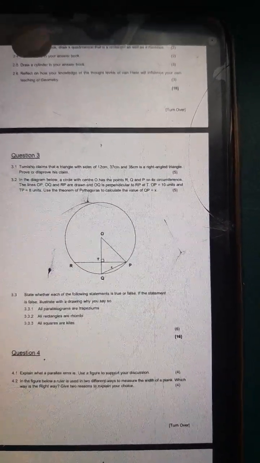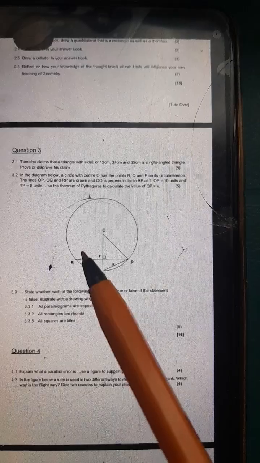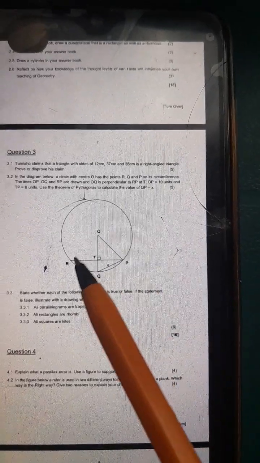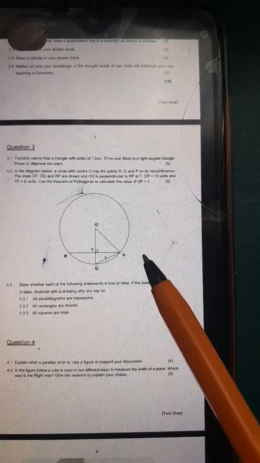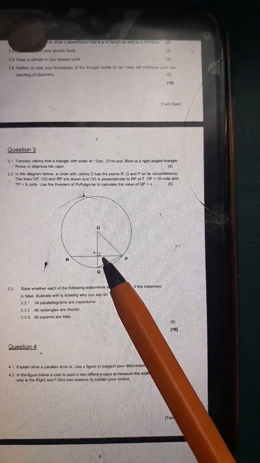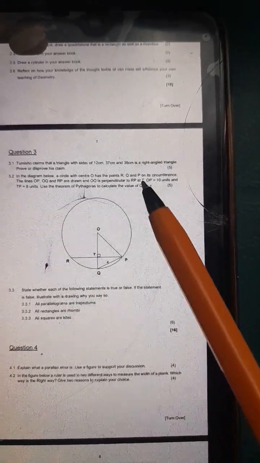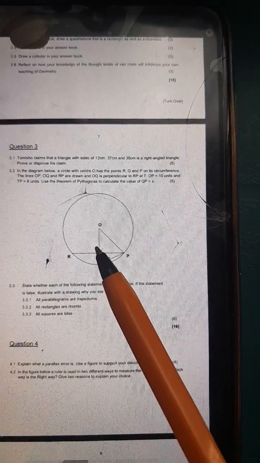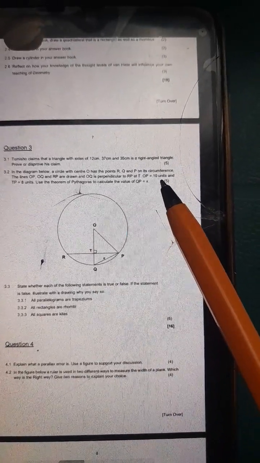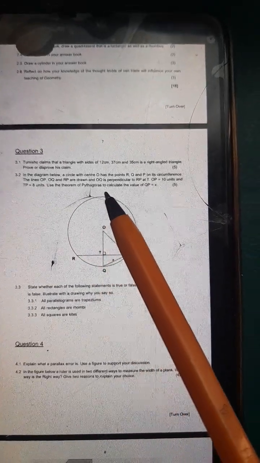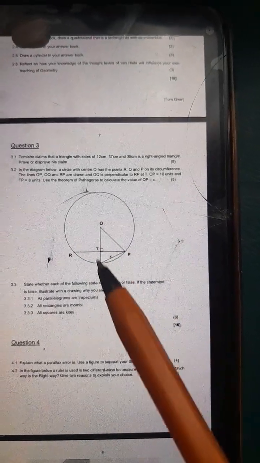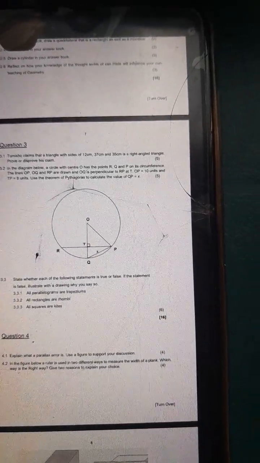Then we are being told that RP is drawn and OQ is perpendicular to RP. Yes, it forms 90 degrees here. Then they said at T we can see it's 90 degrees. OP is 10 units and TP is 8 units. Use the theorem of Pythagoras to calculate the value of QP, which means the value of X. So we are going to use the theorem of Pythagoras.